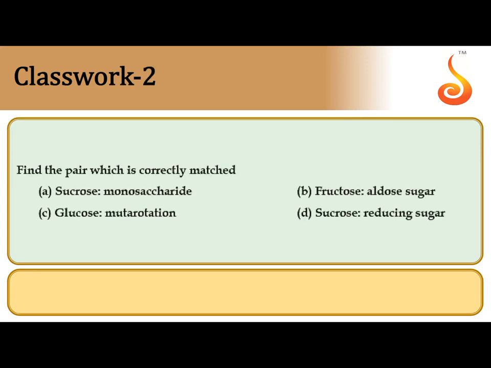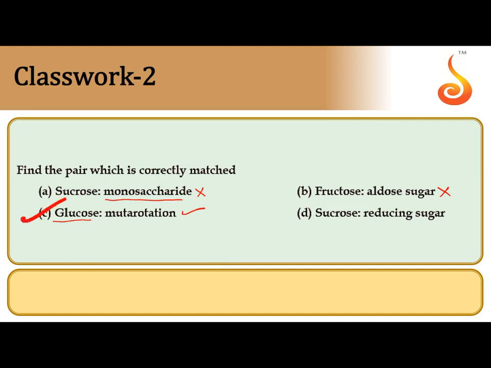Find the pair which is correctly matched. Sucrose is monosaccharide, that is wrong matching because sucrose is a disaccharide. Fructose is aldose sugar, that is wrong because fructose is a ketose sugar, keto group is present. Glucose can show mutarotation. The compound having a cyclic hemiacetal bond or free OH group at the anomeric carbon can show mutarotation.